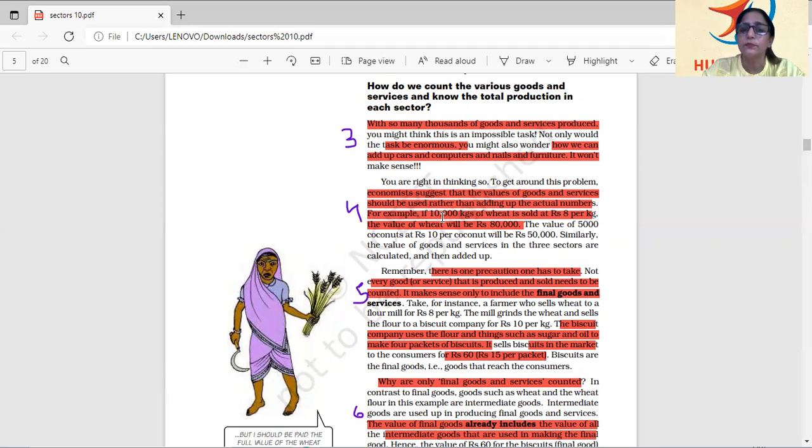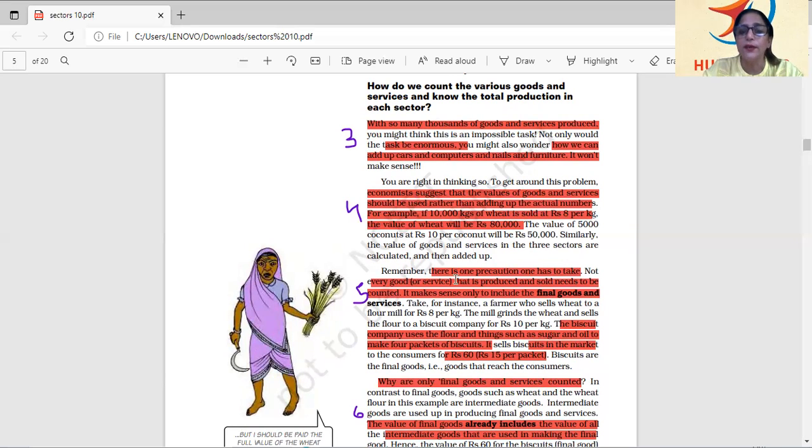For example, 10,000 kg wheat is sold at 8 rupees per kg. So the value of wheat is 80,000. So you won't add 10,000 kgs of wheat. What will you add? You will add the 80,000. That means you will add the value of wheat. You will not add number, right?